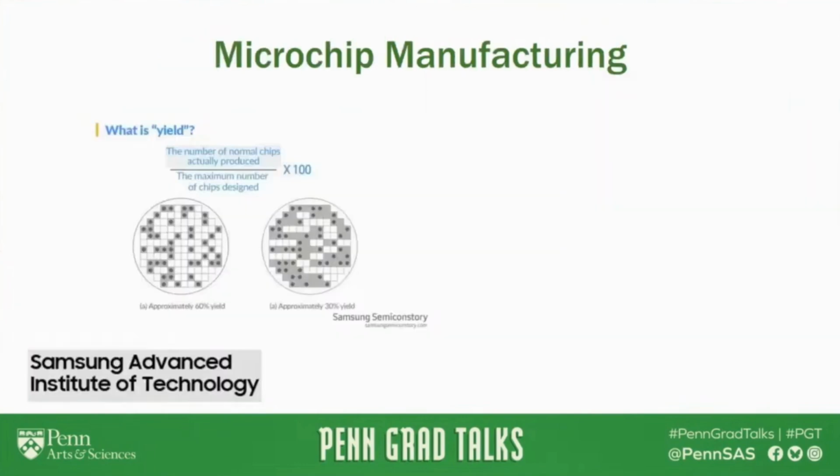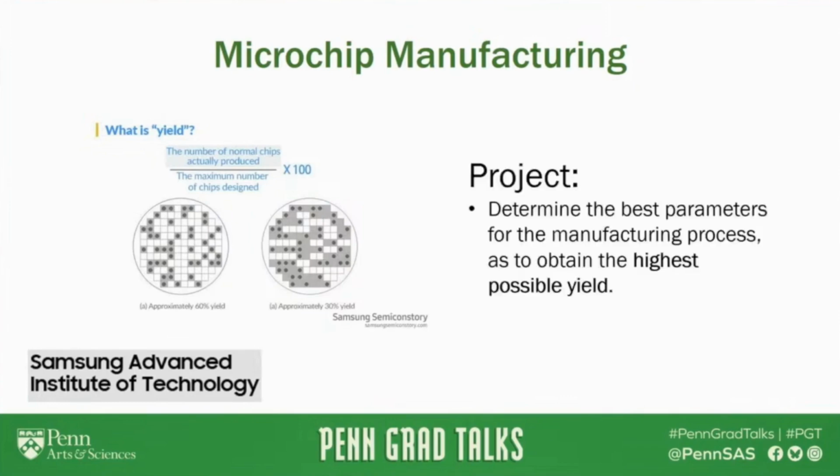Another project I have is a partnership with Samsung on microchip manufacturing. Making chips is a complicated, multi-stage process with many possible points of failure. As such, the proportion of chips successfully made, also known as yield, can be as low as 50%. In this project, we hope to determine the best parameters for this complex manufacturing process as to obtain the highest possible yield. And preliminary results on artificial data tell us that this is indeed possible.